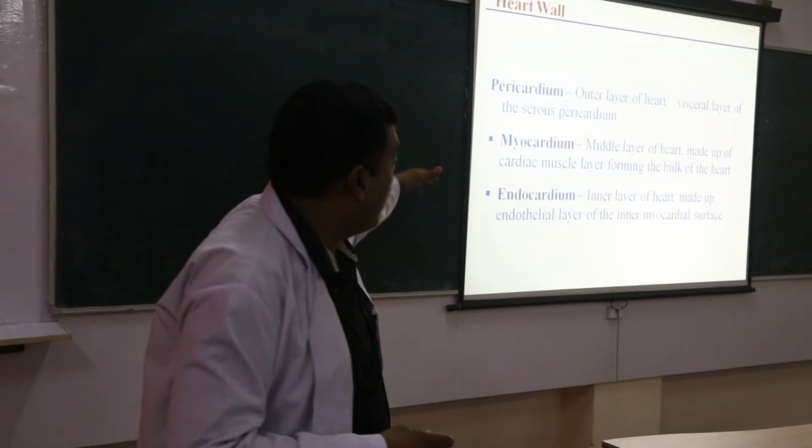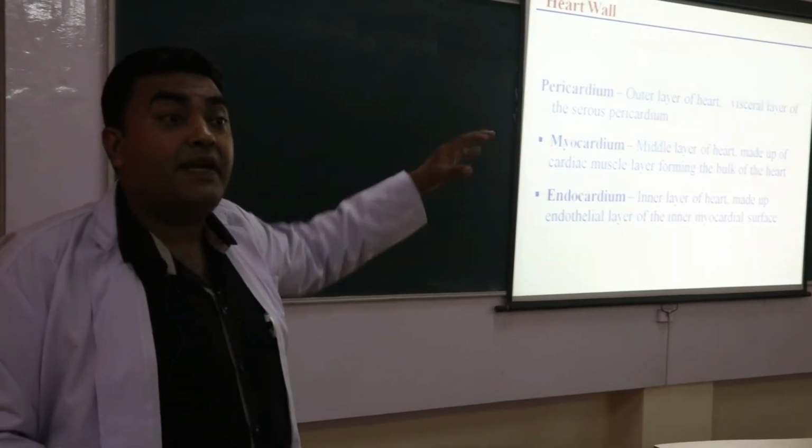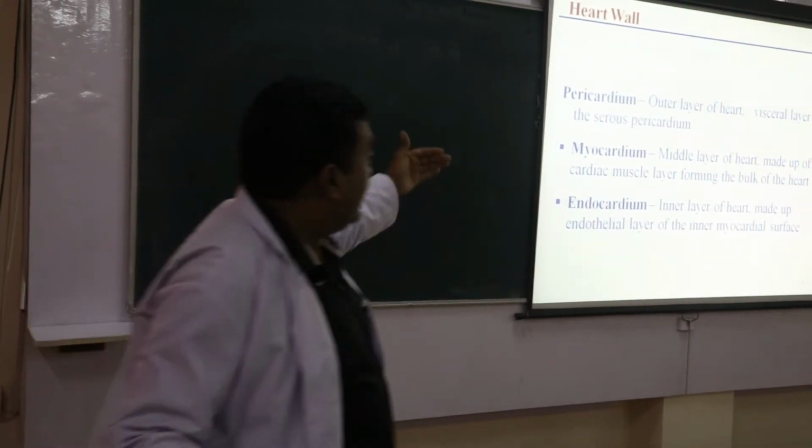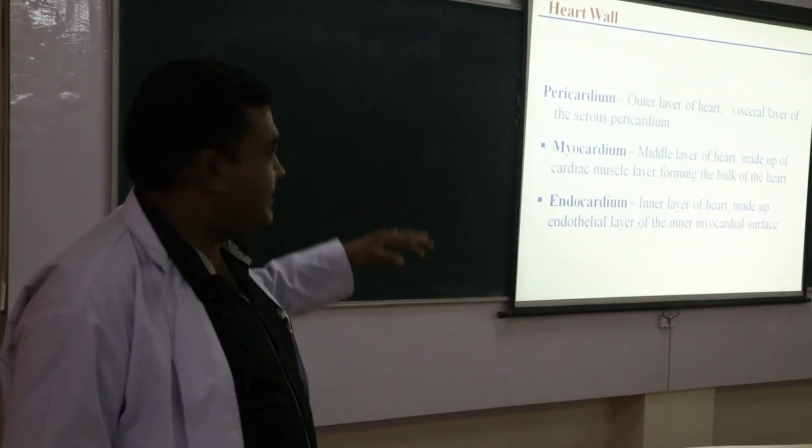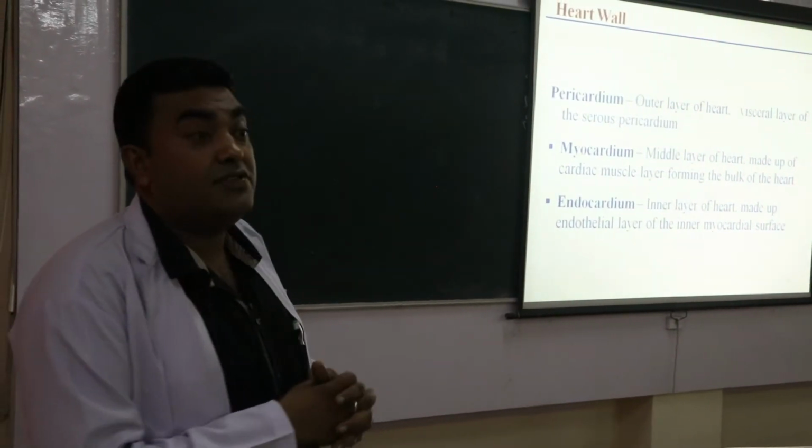Then there is the myocardium. The pericardium is made up of fibrous tissue. Then you see the myocardium. Myocardium is the middle layer of the heart. It is made up of myocardial muscle, the cardiac muscle.